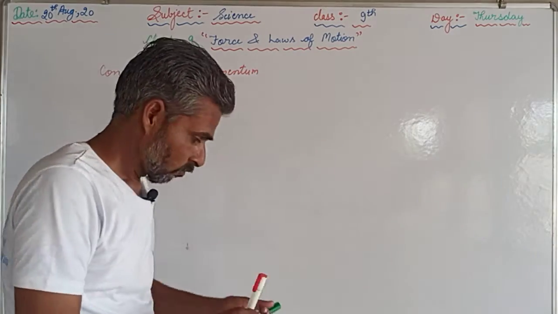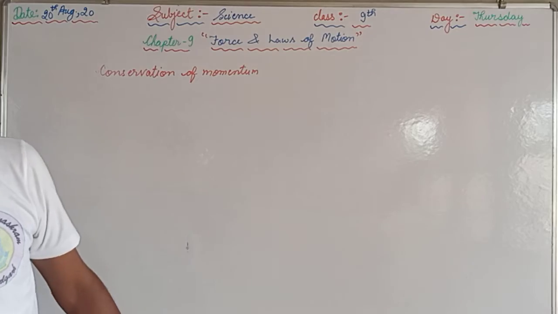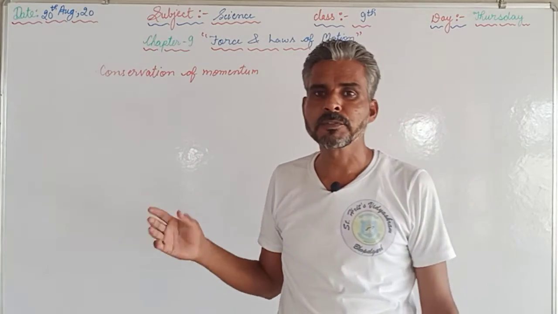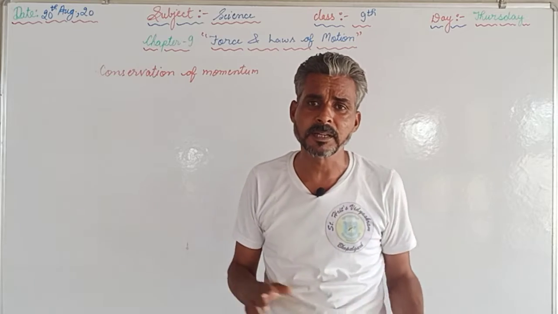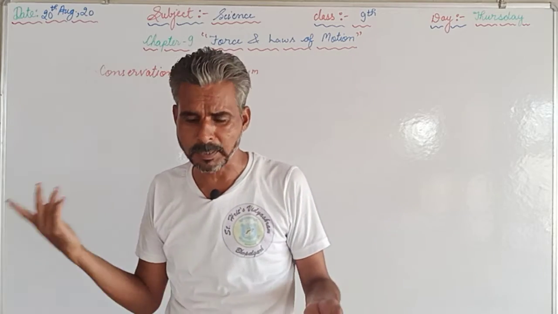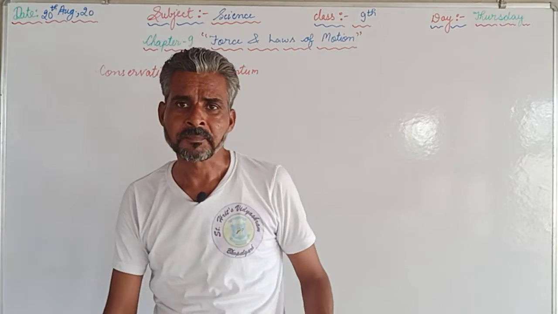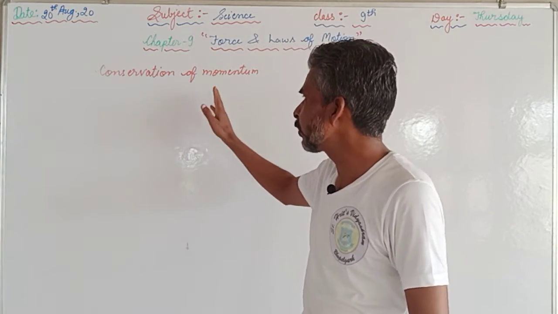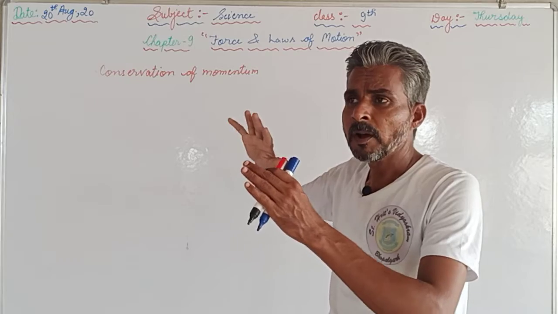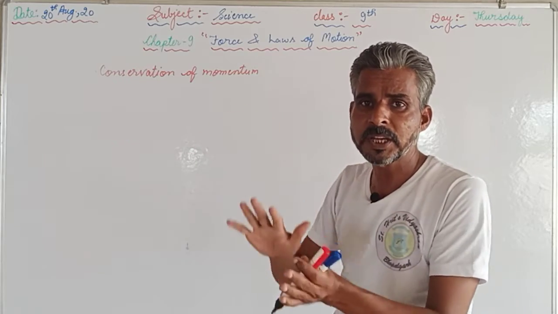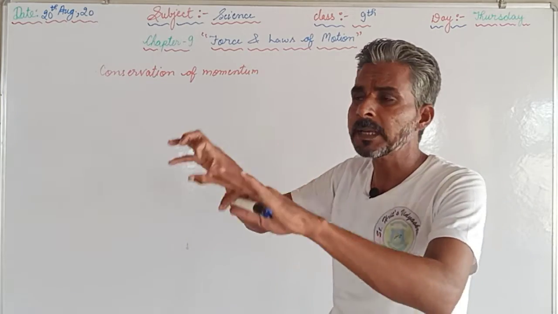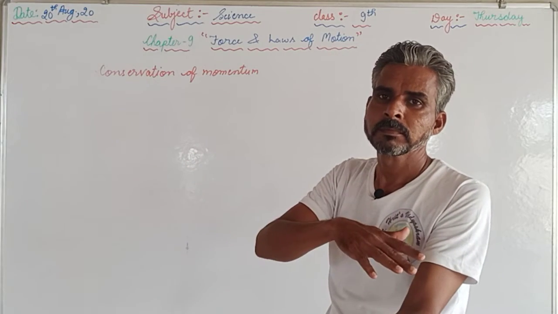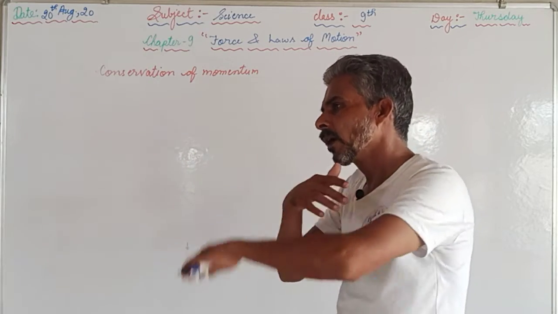By writing this, I recalled one more conservation law: conservation of energy, that is, energy can neither be created nor destroyed. Means energy को ना तो हम बना सकते हैं ना हम destroy कर सकते हैं. It can be transformed from one form to another. Conservation of momentum means the momentum of a system cannot be changed. Momentum of a system will be constant, means momentum before will be equal to momentum after.